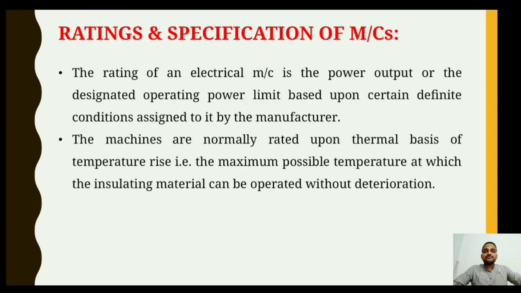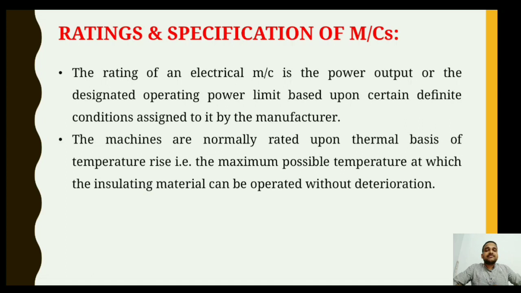Now moving forward again, the ratings and specification of machines. So what is the meaning of rating and what is the meaning of specification? Now let us see. The rating of an electrical machine is the power output or the designated operating power limit based upon certain definite conditions assigned to it by the manufacturer. Means whatever output condition of the machine the manufacturer assigns to that particular machine, that output is measured in terms of the amount of heat produced by that machine only. This is said to be the rating of machine.